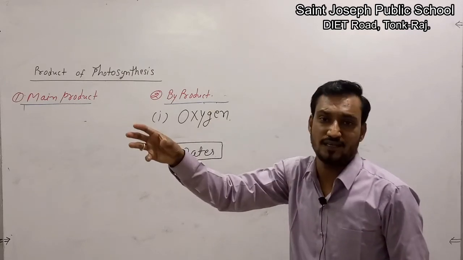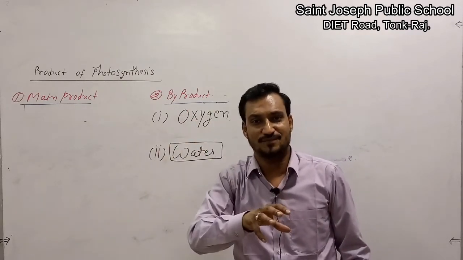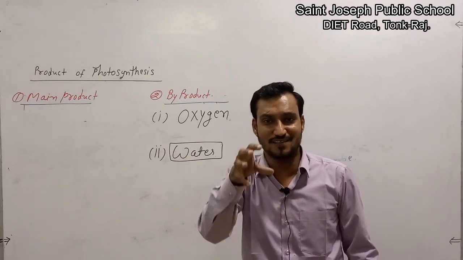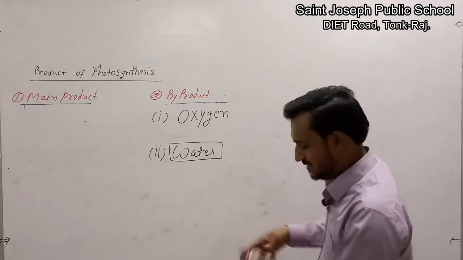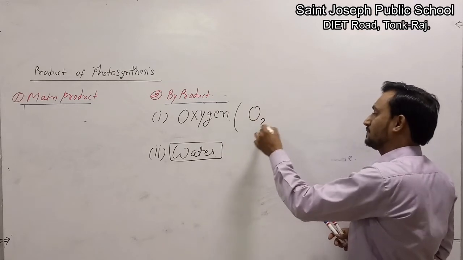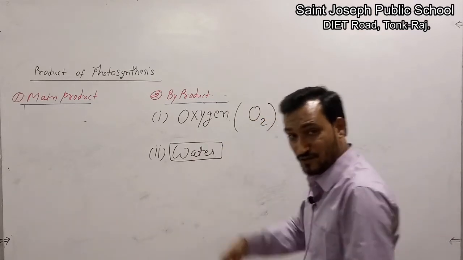participate in respiration to form energy, and respiration only occurs in the presence of oxygen, that is O2, and O2 forms during photosynthesis.